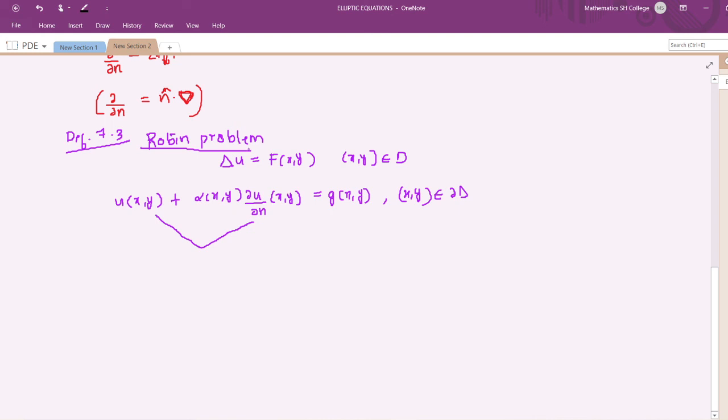Okay. So these definitions are very important. In the next class, we will study the further properties of elliptic equations.